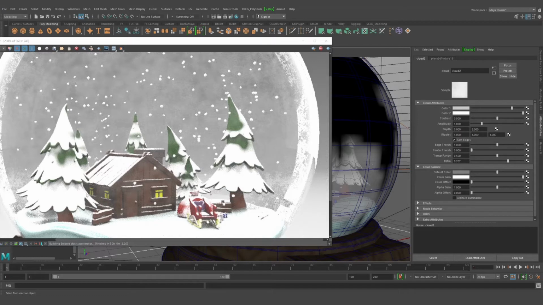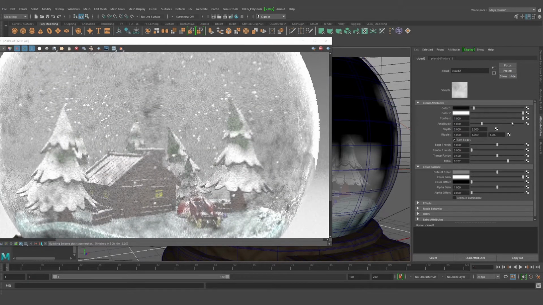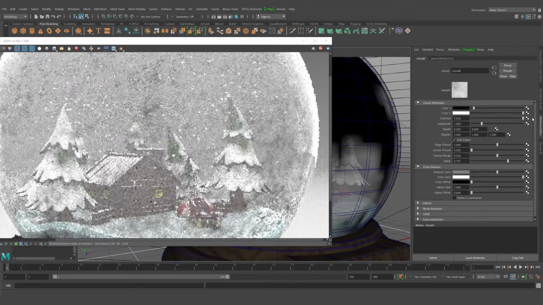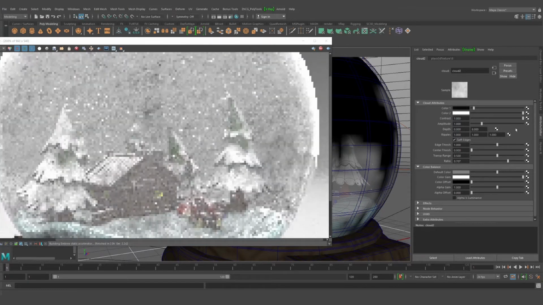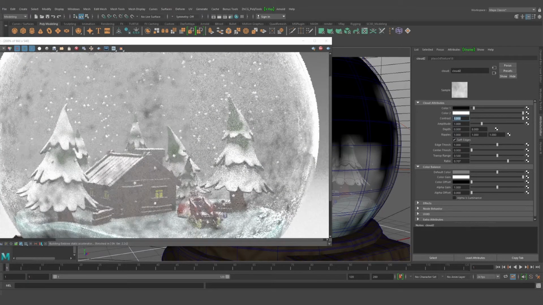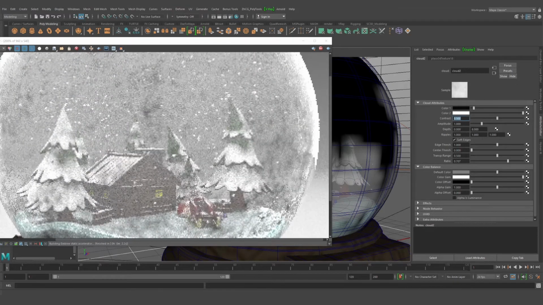Yeah, like a small snow storm. Okay. So definitely you can play with the contrast, and you can also check the sample with the square, where you can see how the contrast will work. Yeah, probably I will leave it at 0.5.